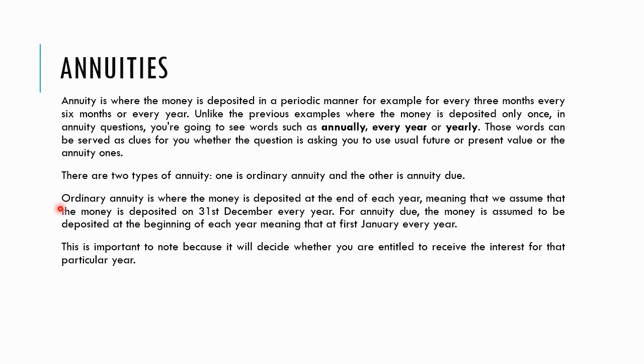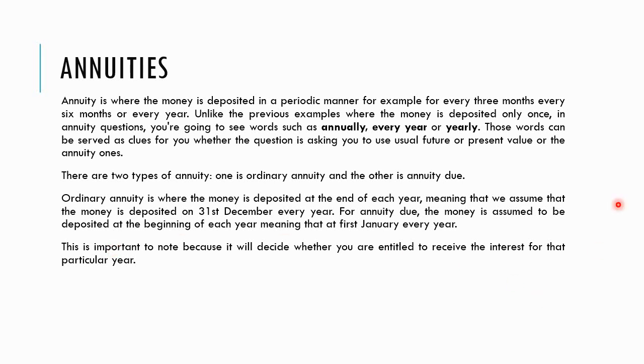Okay, why is it so? Because ordinary annuity is where the money is deposited at the end of each year. So the keyword here is at the end of each year. But for annuity due, the money is assumed to be deposited at the beginning of each year. So depositing the money at the end or at the beginning of each year will give you a different impact, because it will affect the number of compounding that you have to calculate.